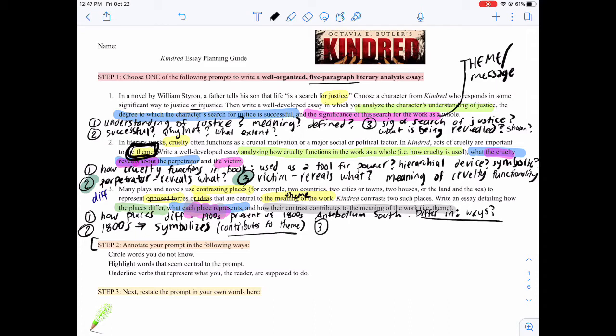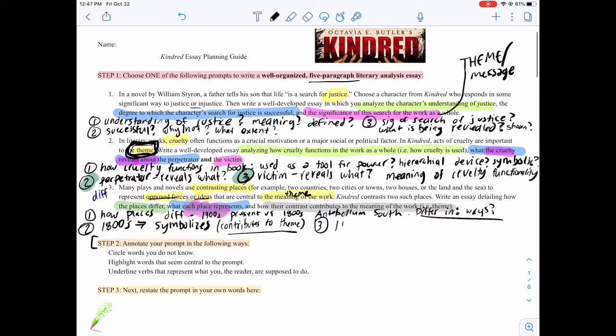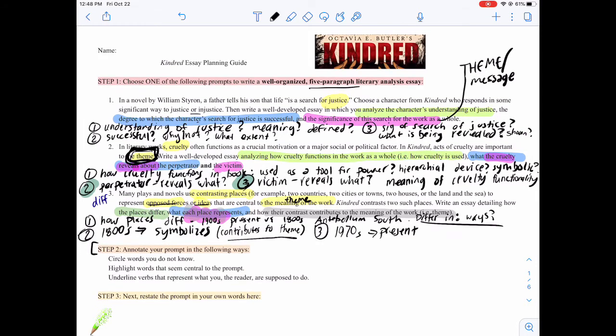So then that third paragraph would be about the other time period, so the 1970s, right? The present day. So you already mentioned that they're different, but in what way is it different? So specifically, what does it represent? It's going to be different than the other paragraph about what the other paragraph symbolizes. It should show something different. And what does this place represent instead? And what is that then showing? What is that contributing to? How does that lead to a theme, some kind of message that you want to come up with, right? So there's different ways to write this one, but I think that could be one way to go about this prompt that could set you up nicely for a 3-body paragraph essay.